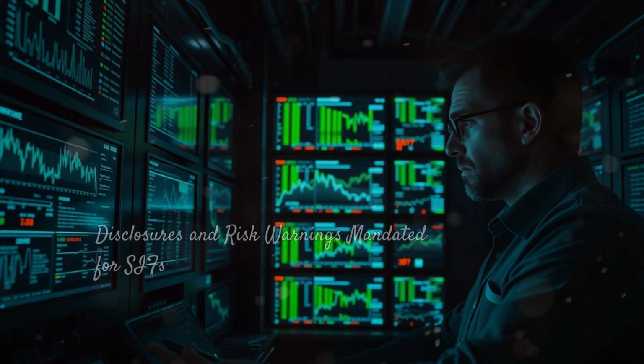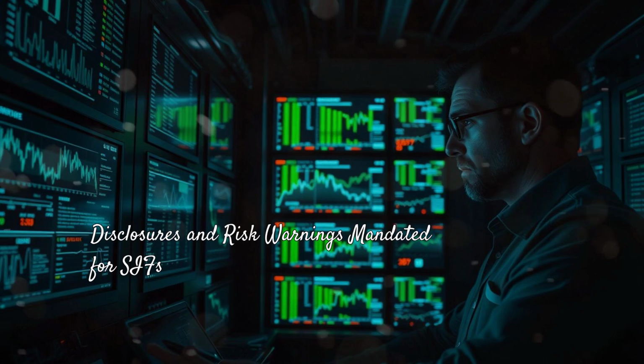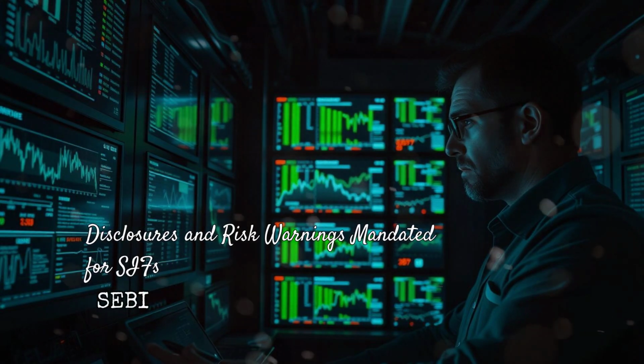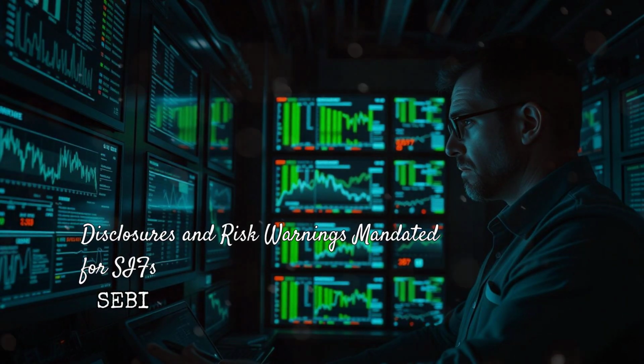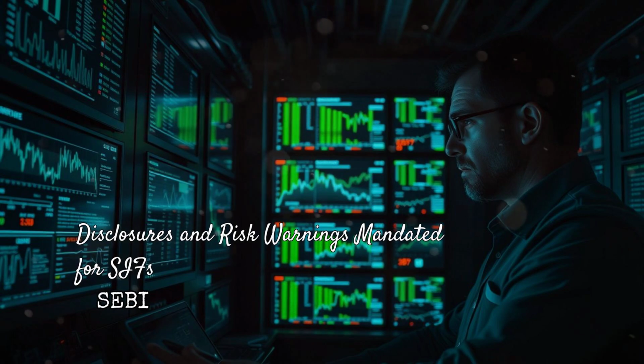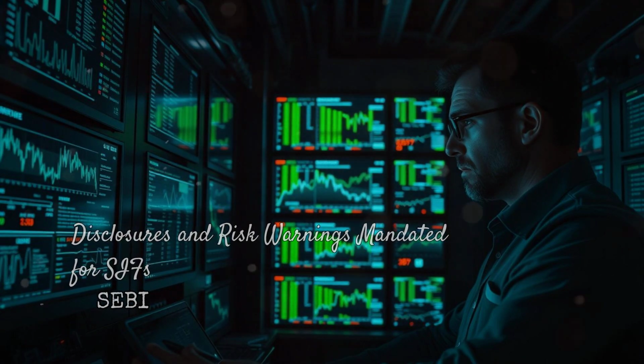Disclosure. SEBI made it mandatory for SIFs to provide regular disclosures on the portfolio, liquidity risk, and scenario analysis on their websites. And adverts about SIFs will have to include a standard risk warning.